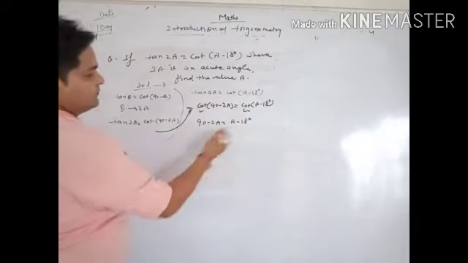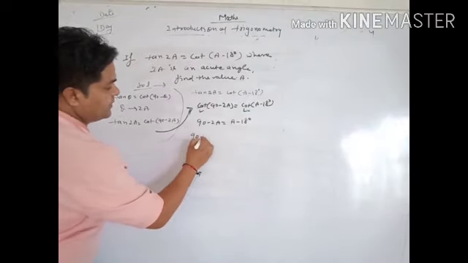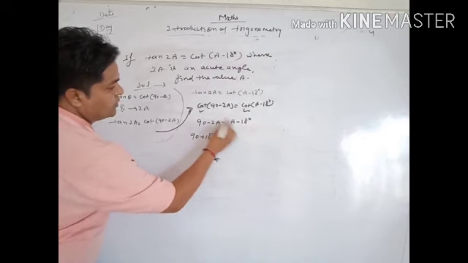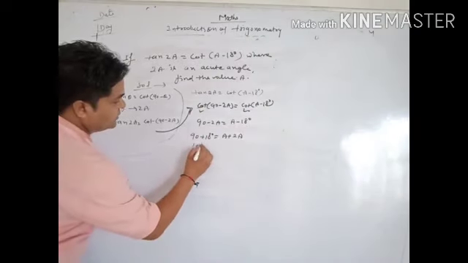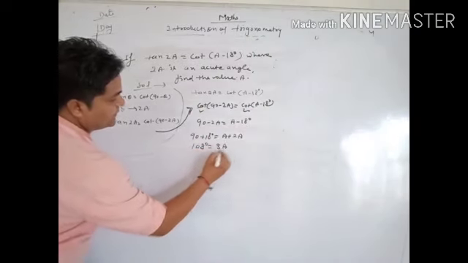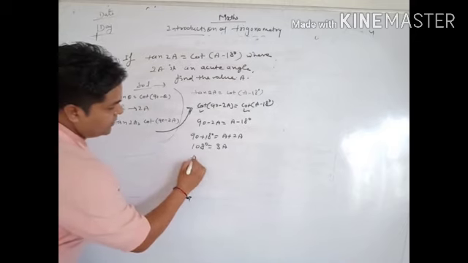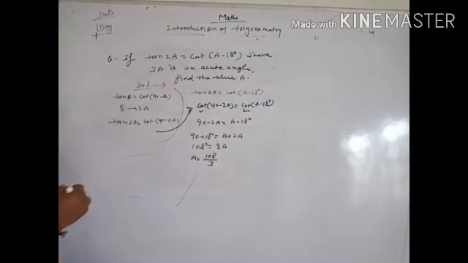Transposing: 90 plus 18 degree, transpose of 18, and a plus 2a, transpose of 2a. So now 108 degree equals 3a, then transpose of 3, so a equals 108 by 3, which is 36 degree.